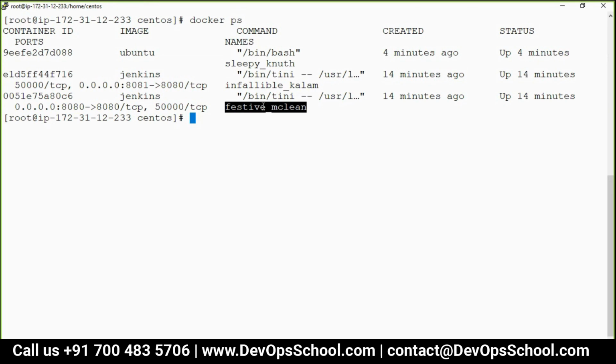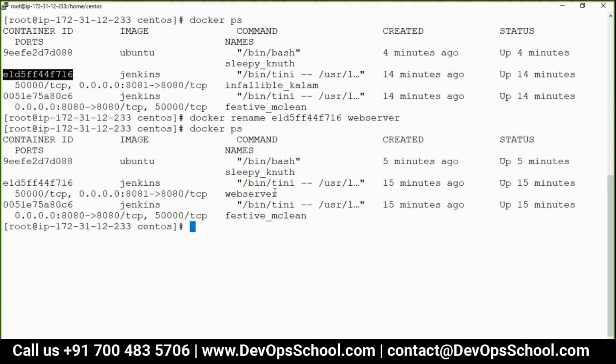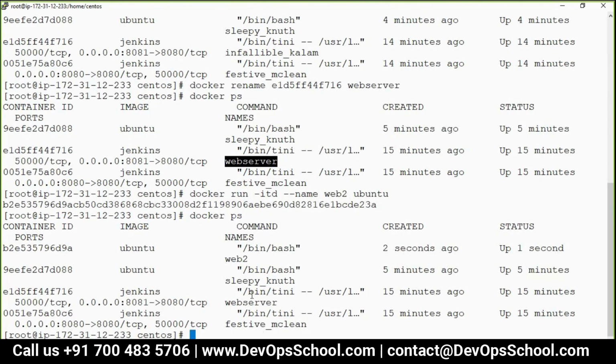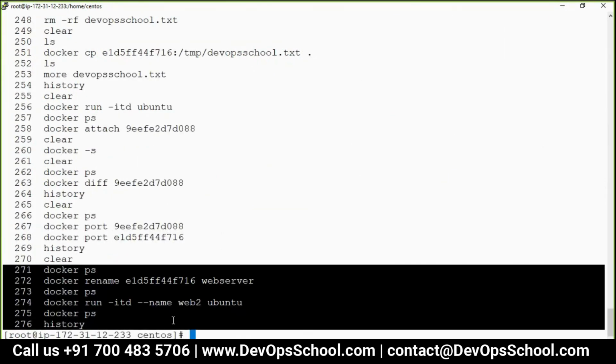No problem. You can rename it. Docker rename it. Which container? This one. This is a web server. And now you see here, I renamed it. But I also want to give a new name to begin with. So here I'm creating a new container from Ubuntu, and I want to give the name at the start only. Web 2. Done. You see here, Web 2. So this is the way you can name it or rename it. It's up to you.